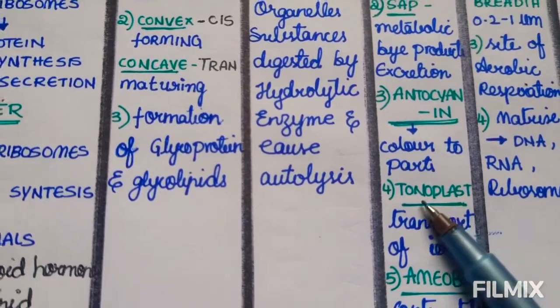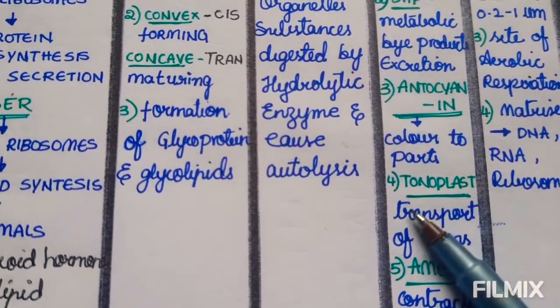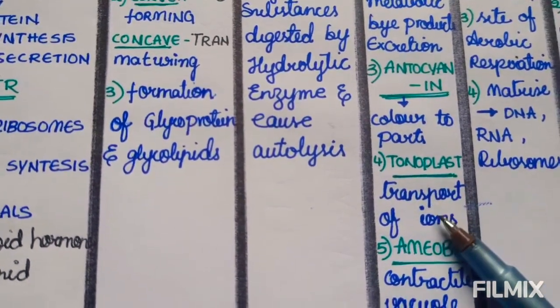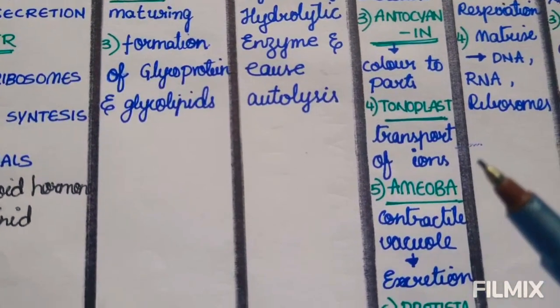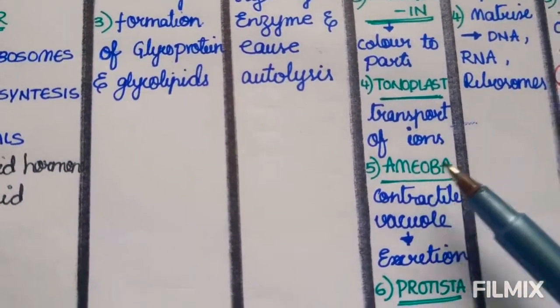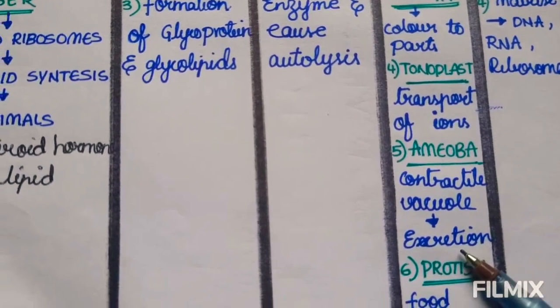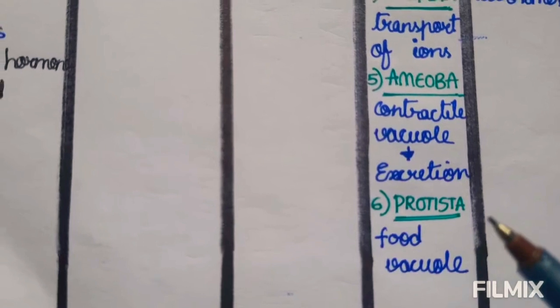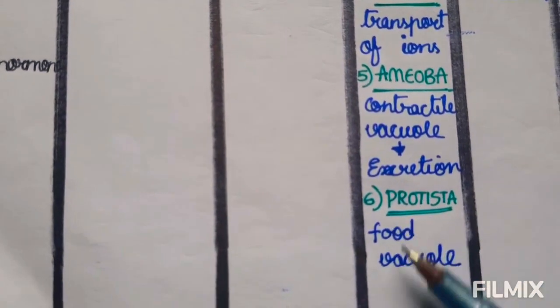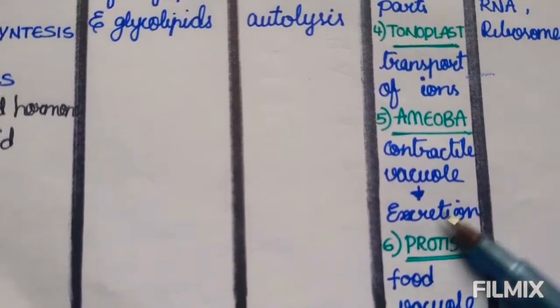And next we see the tonoplast, that is the outer layer of the vacuole, which is helpful for transport of ions. Whereas the vacuole in amoeba is a contractile vacuole for excretion, and the vacuole in protista is a food vacuole for consumption of food.